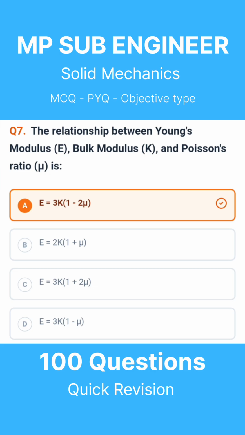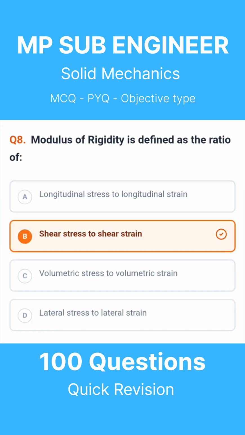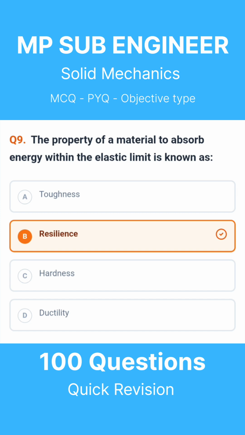Question 7. The relationship between Young's modulus E, bulk modulus K, and Poisson's ratio mu is. The correct answer is E equals 3K(1 minus 2 mu). Question 8. Modulus of rigidity is defined as the ratio of. The correct answer is shear stress to shear strain. Question 9. The property of a material to absorb energy within the elastic limit is known as. The correct answer is resilience.